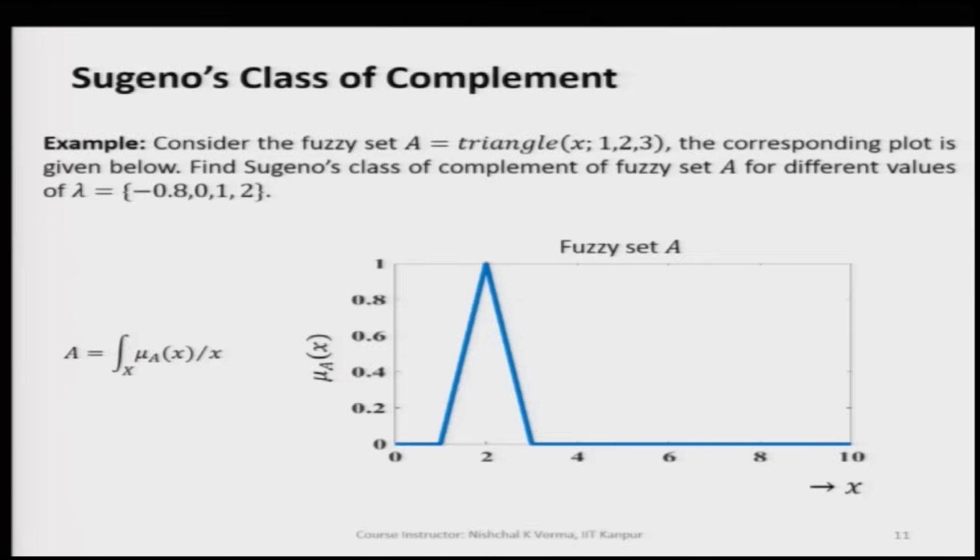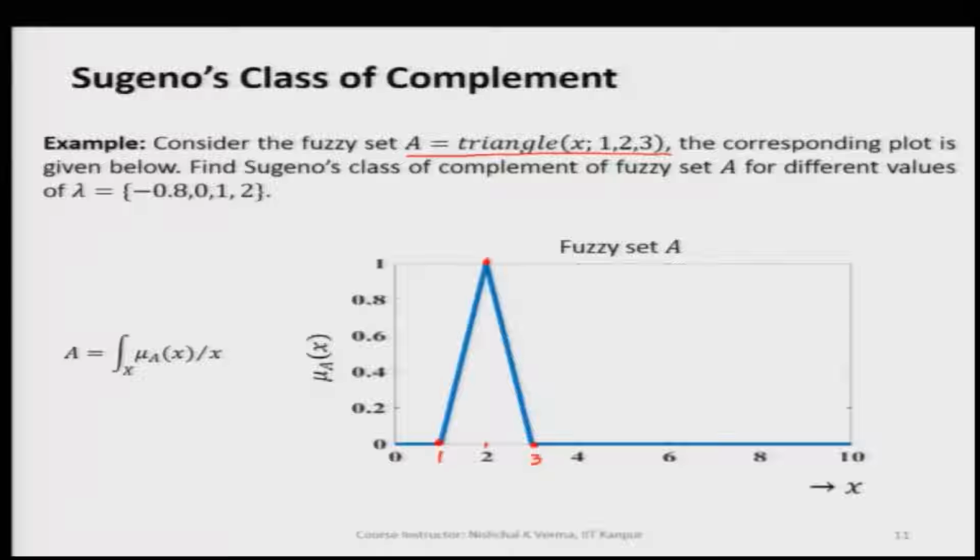Now, let us take another example. Earlier we took the example of a discrete fuzzy set. Now, we take the example of a continuous fuzzy set, which is a triangular fuzzy set whose vertices are at 1, 2 and then 3.